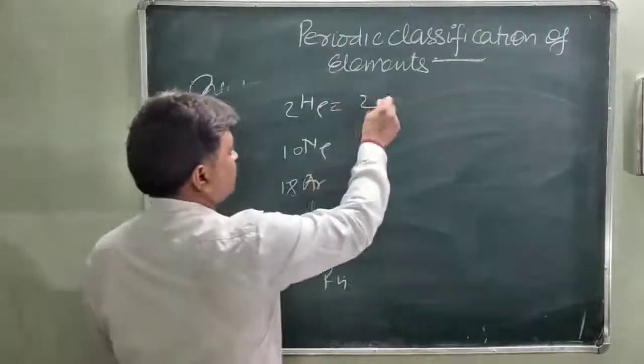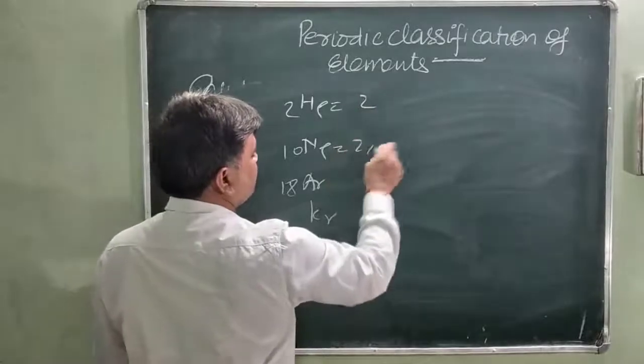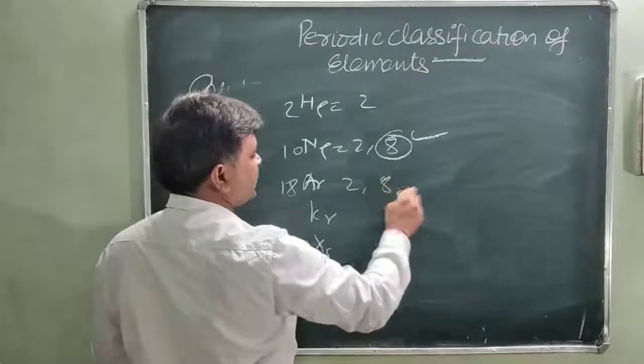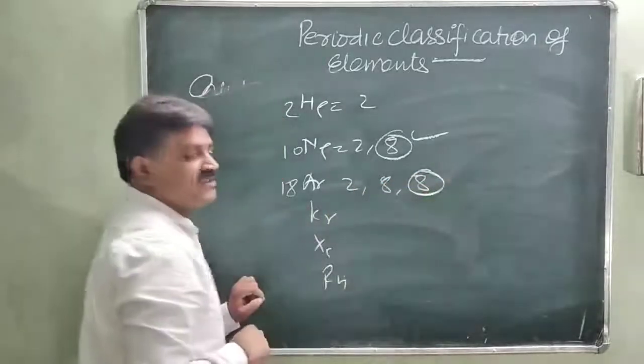You will see that for 2, the outermost shell is completely filled; for 2 and 8, the outermost shell is also completely filled; and for 2, 8 and 8, there are also 8 electrons in the outermost shell.